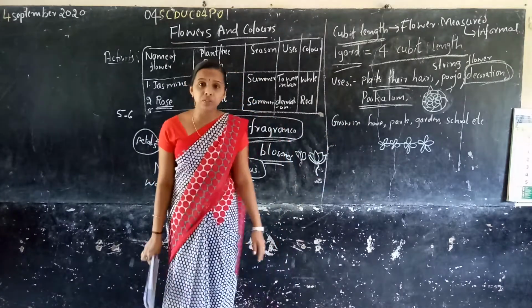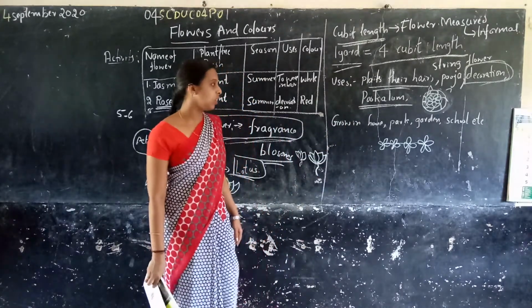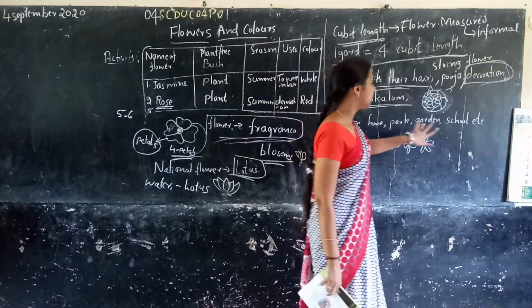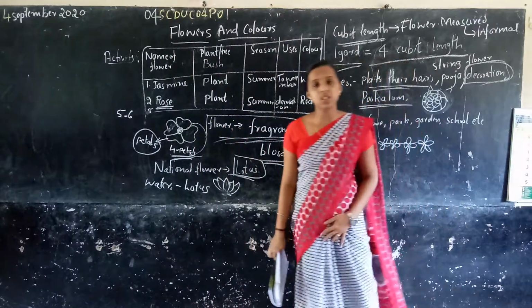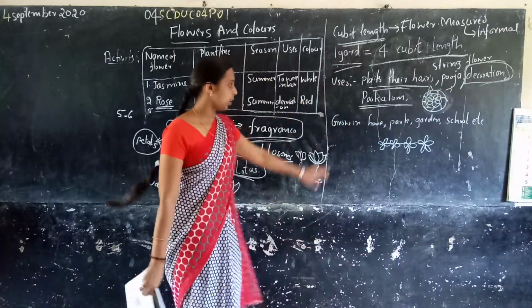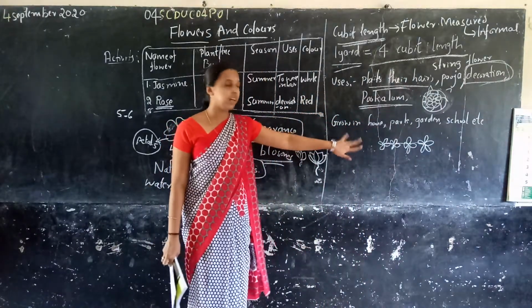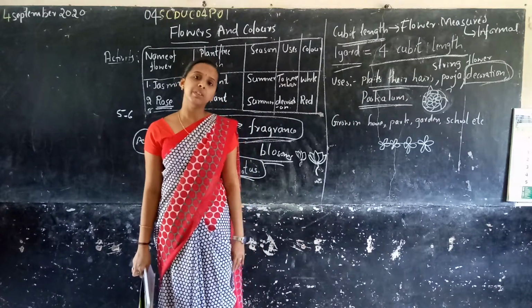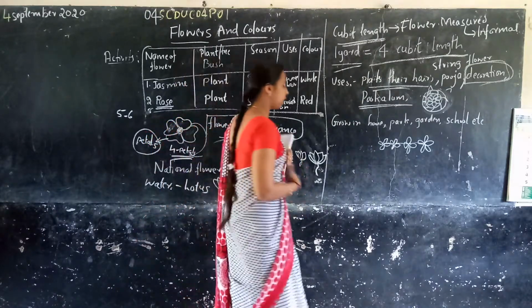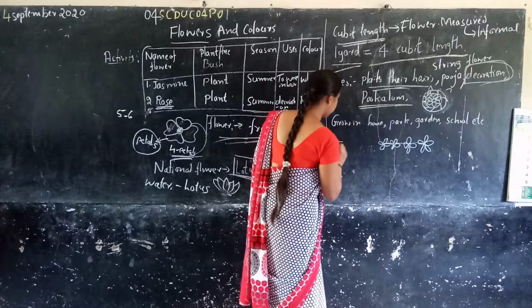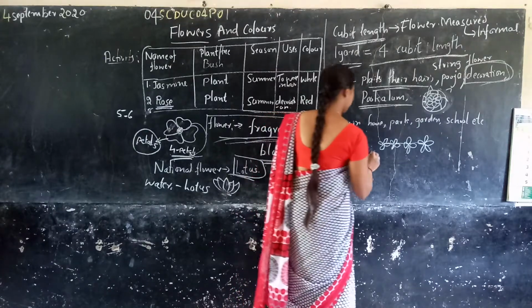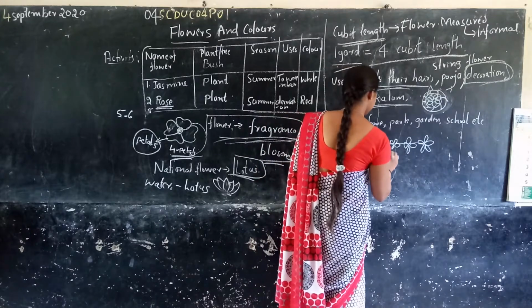So where do we grow the flowers? We grow the flowers at home or in a park, garden, or school. So where do we use flower design? The shape of a flower is like a flower design.